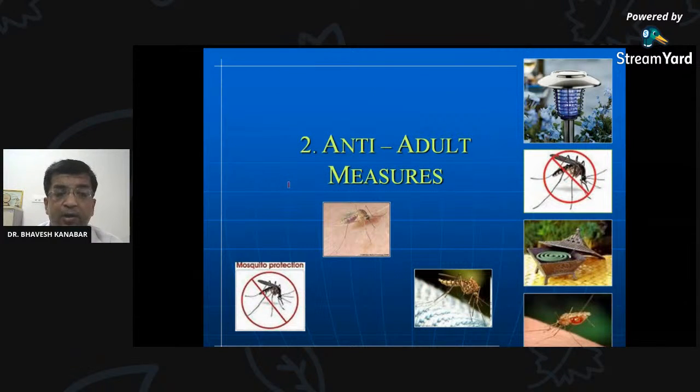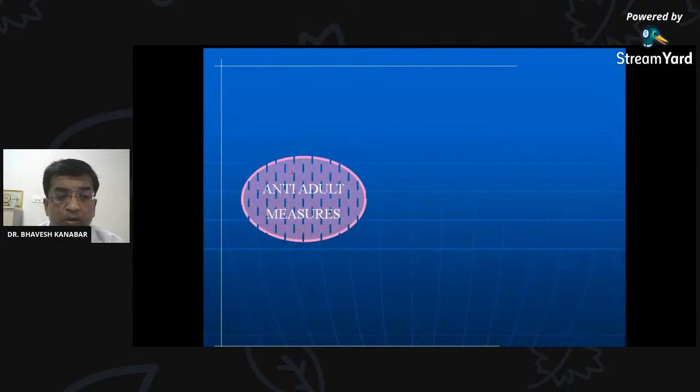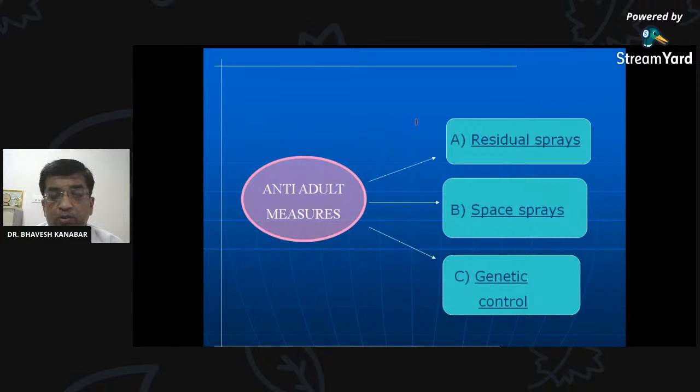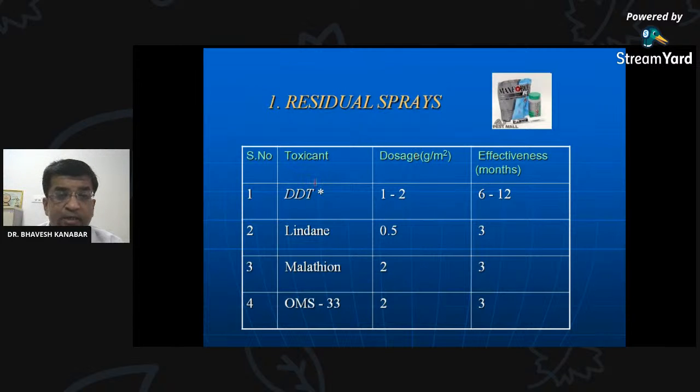Now anti-adult measures, so measures against the adult mosquito. Anti-adult measures include, as you know, residual spray, use of space spray, and genetic control. Commonly used compounds for residual spray include DDT, lindane, malathion, OMS33. Again, I have talked about DDT: because of the development of resistance in residual spray, it is not commonly used. Just theoretically, you should know about that.